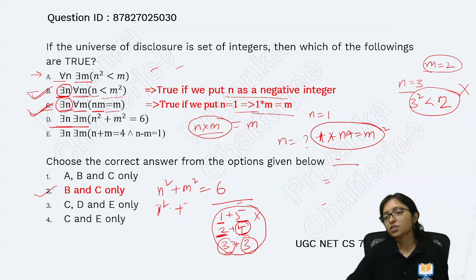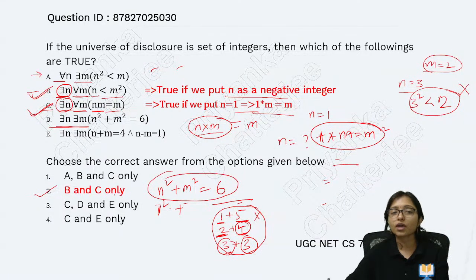This is also not a square. I cannot make any combination where n square plus m square equals 6. I am not able to make it. So that's why it is wrong.